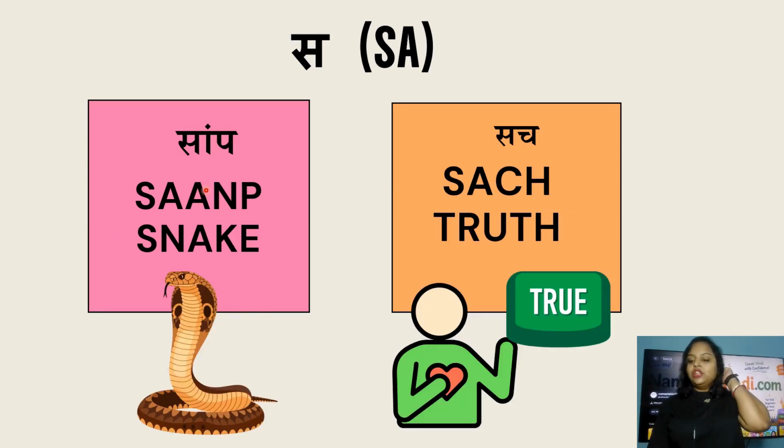Next sibilant consonant is s. Now the extra pressure on sh is released and it becomes s. S. That was sh. And this is s. Very good. And words starting from s are saap, that is called snake in Hindi, and sach, that is called truth in Hindi.